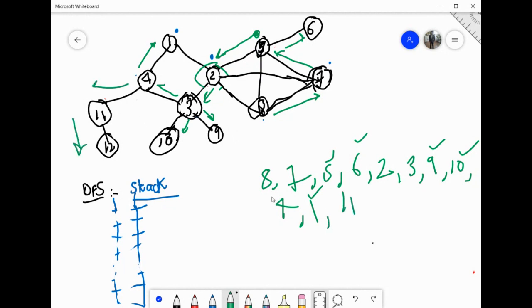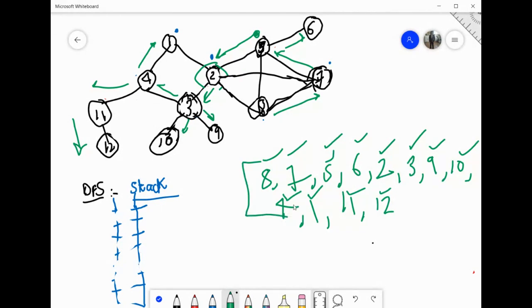Then again I will go in this direction, that is 12. 12 is also completely explored. We will come back to 11. 11 is also completely explored. We will come back to 4. 4 is also completely explored. We will come back to 3. 3 is also completely explored. We will come back to 2. 2 is also completely explored. We will come back to 5. 5 is also completely explored. We will come back to 7. We will come back to 8.